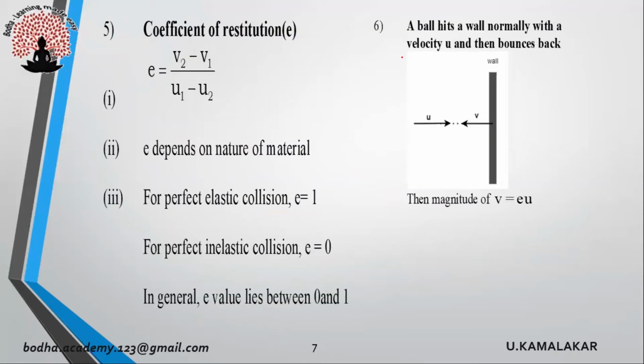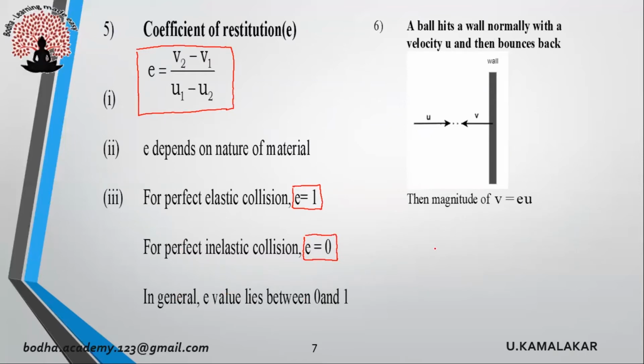Our next topic is coefficient of restitution. Coefficient of restitution is defined as ratio of relative velocity of separation to relative velocity of approach. That is, e equals (v2 minus v1) by (u1 minus u2). e depends upon nature of material. For perfect elastic collision, e equals 1. For perfect inelastic collision, e equals 0. Therefore, the value of e lies between 0 and 1.